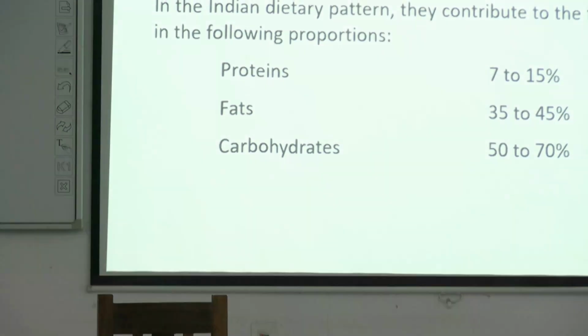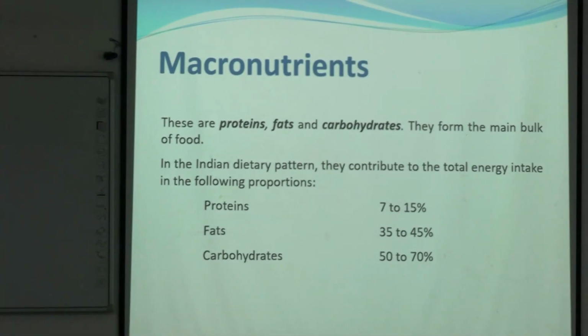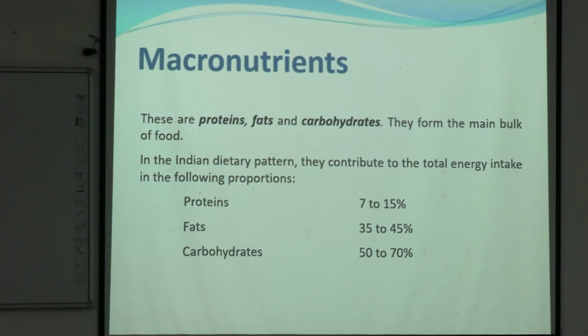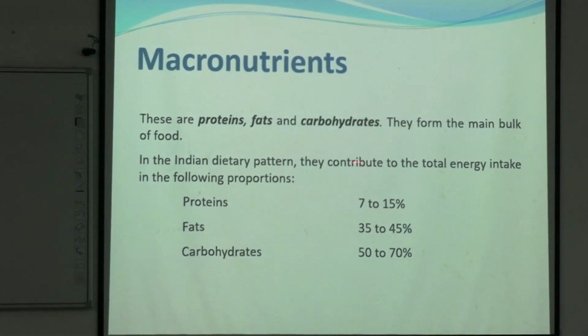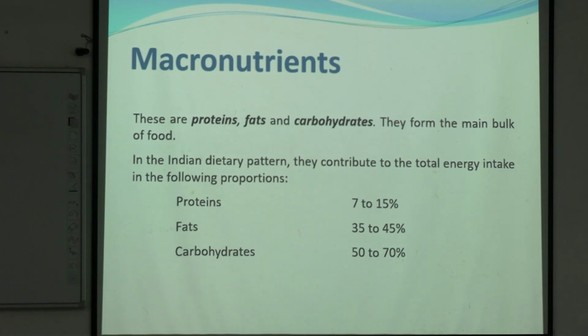Okay, so macronutrients are protein, fat and carbohydrate, and the energy derived from proteins is 7 to 15% of the daily requirement, whereas from fat we get 35 to 45% of our daily required energy, and the percentage of energy produced by carbohydrates is 50 to 70%. Is this clear?